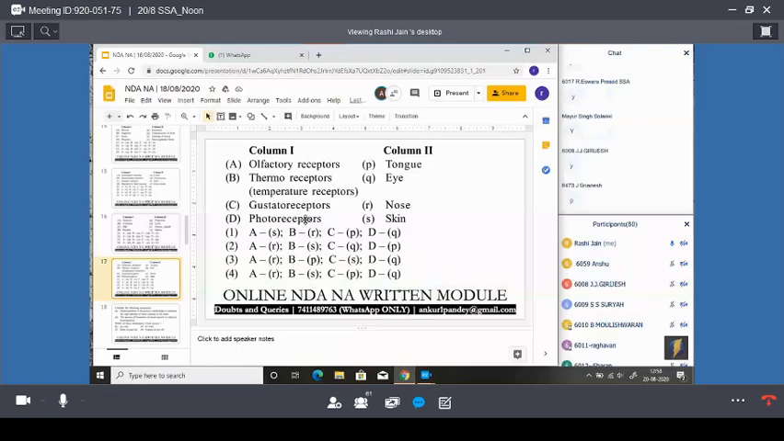So my next question is: the junction between two neurons is called a synapse. The first statement is, the junction between the two neurons is called the synapse. And the second statement is, ductless glands manufacture hormones and secrete them directly into the bloodstream.